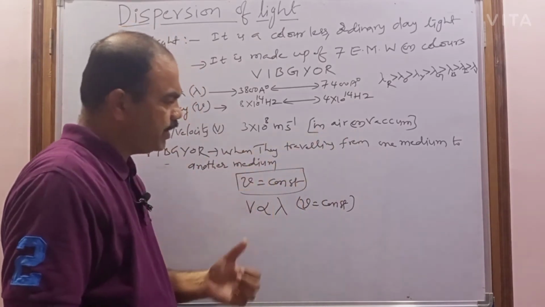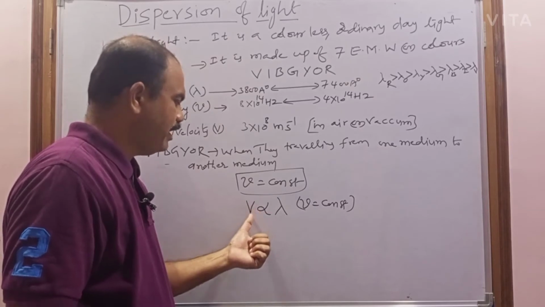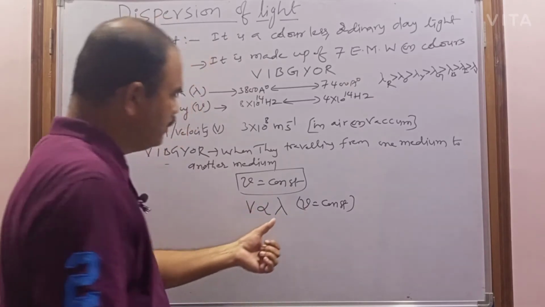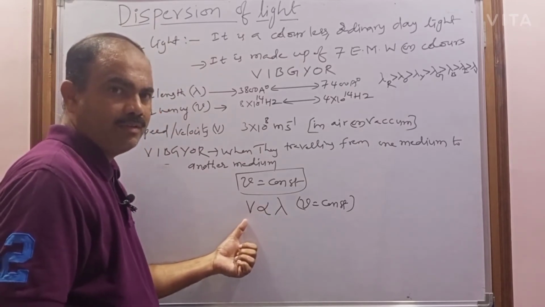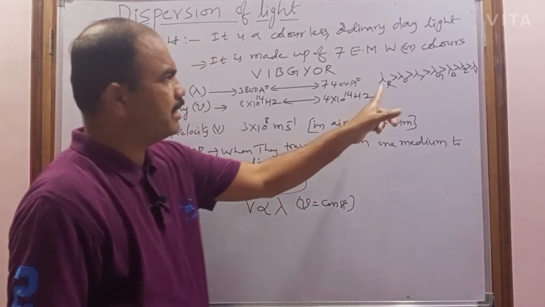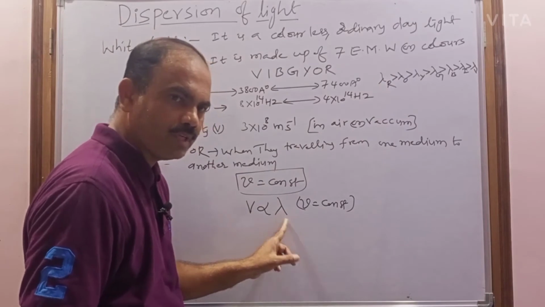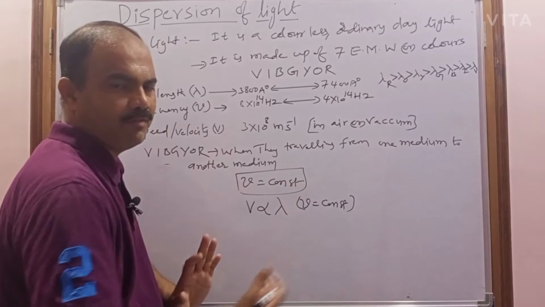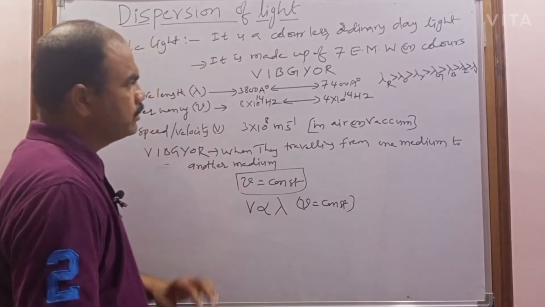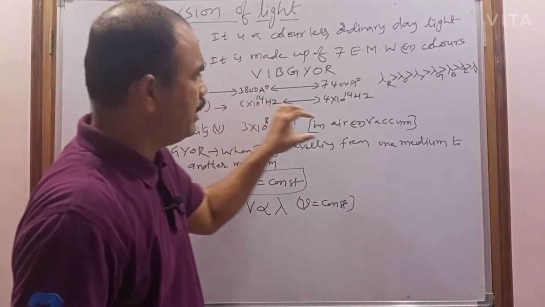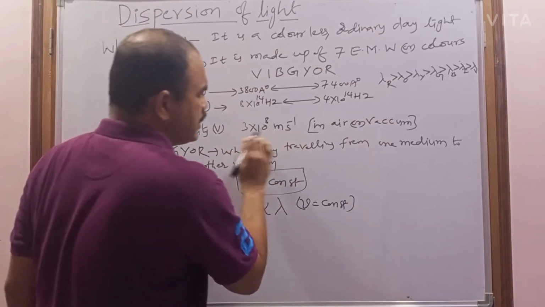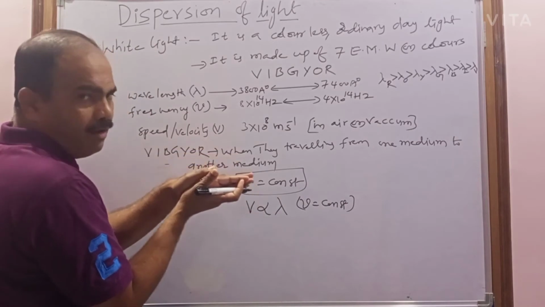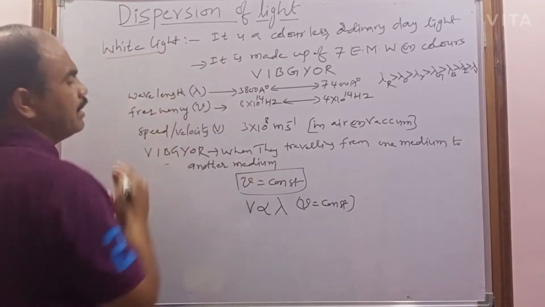When the white light, these 7 colors, travel from one medium to another medium, the frequency will be constant, so the velocity will change according to their wavelength. Which color has the more velocity? The red color, because its wavelength is more, so its velocity is also more. But when they all travel through air or vacuum, they travel with the same speed, so their path will be the same, and all are combined, then they give the white light.